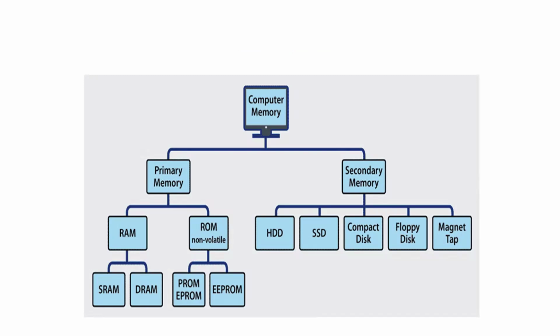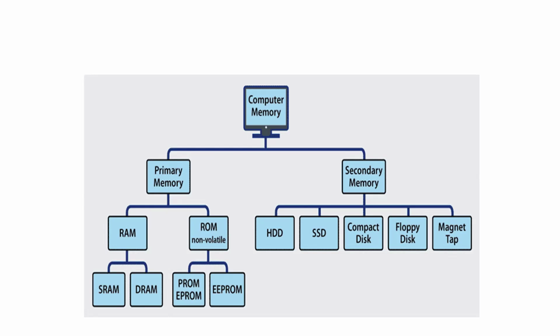From this part, we have to understand one thing: we have to know all of the abbreviations. RAM means random access memory. ROM means read-only memory. SRAM means static RAM, and DRAM is dynamic RAM. PROM means programmable read-only memory. EPROM means erasable programmable read-only memory. EEPROM means electrically erasable programmable read-only memory. Dynamic will change very often, while static means fixed. ROM means read-only memory.